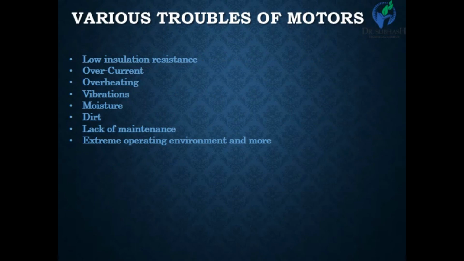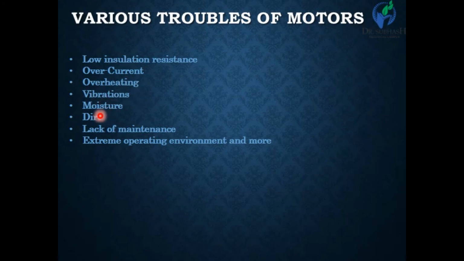So here we learned about some troubles in electrical motors and found that most of them are due to electrical or mechanical failures. Low insulation resistance is due to both electrical and mechanical causes. Overcurrent is due to power supply failure. Overheating is also due to overcurrent. Vibration is totally a mechanical failure.